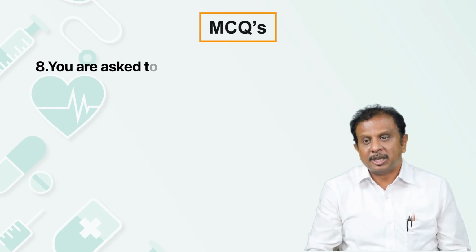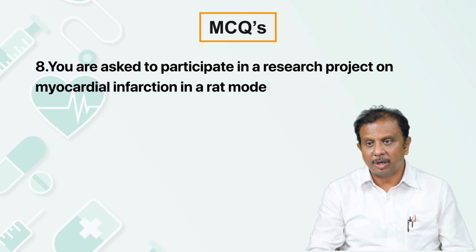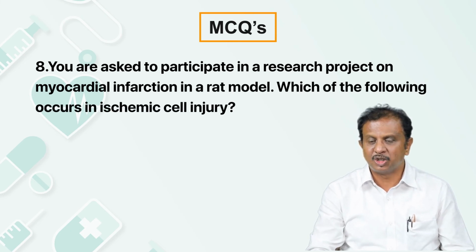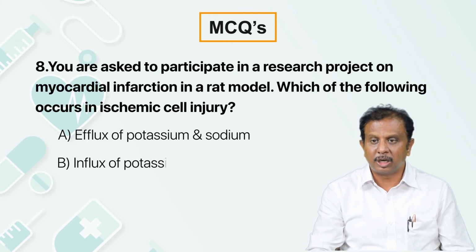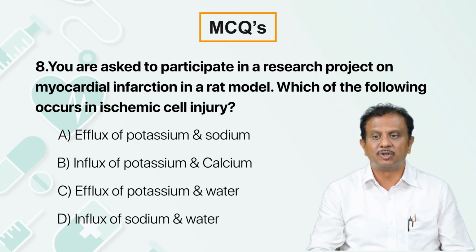8. You are asked to participate in a research project on myocardial infarction in a rat model. Which of the following occurs in ischemic cell injury? Efflux of potassium and sodium, influx of potassium and calcium, efflux of potassium and water, influx of sodium and water.